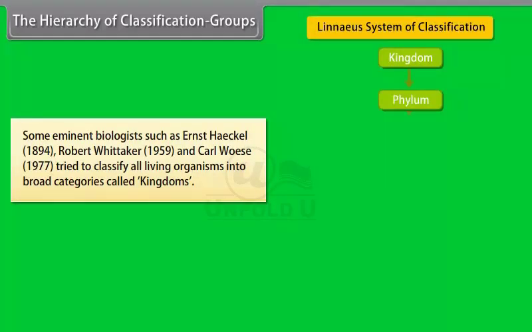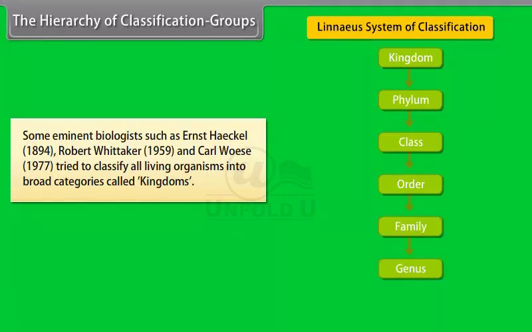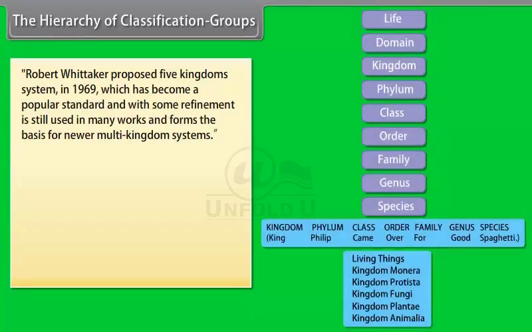Some eminent biologists such as Ernst Haeckel, 1894, Robert Whittaker, 1959, and Carl Woese, 1977, tried to classify all living organisms into broad categories called kingdoms. Robert Whittaker proposed the 5 kingdoms system in 1969, which has become a popular standard and, with some refinement, is still used in many works and forms the basis for newer multi-kingdom systems. It is based mainly on differences in nutrition.